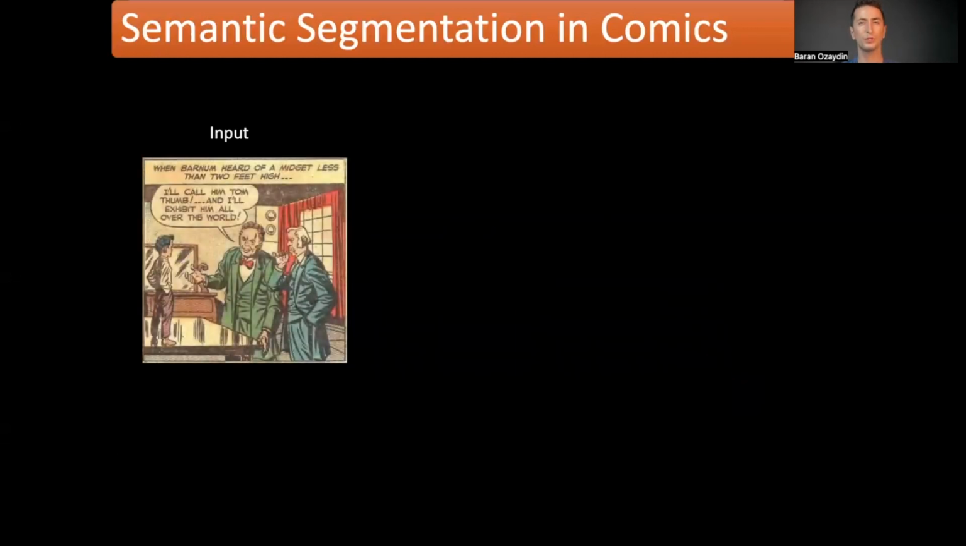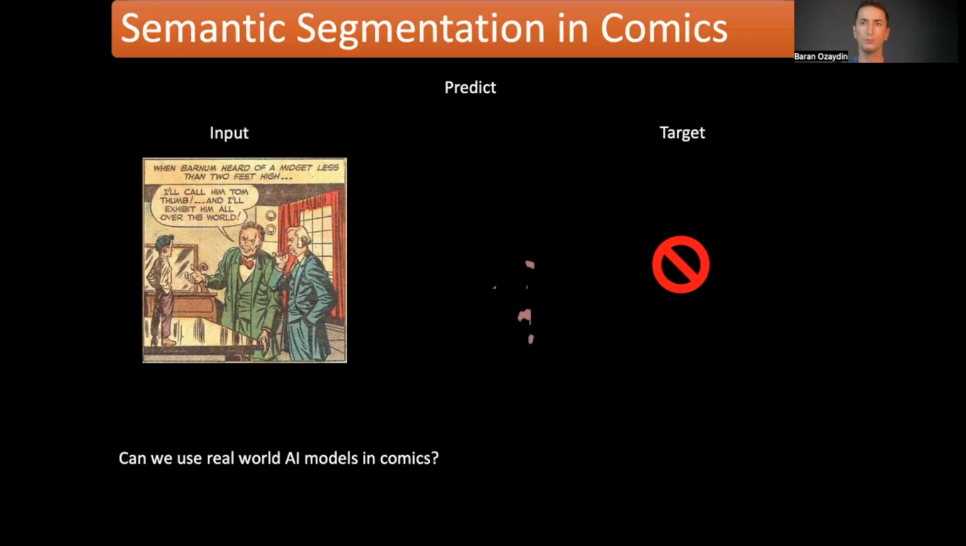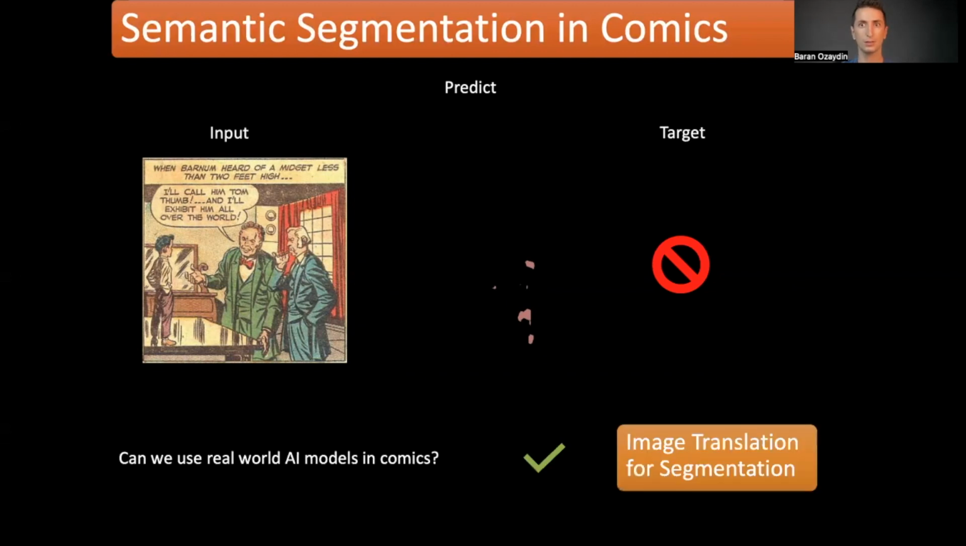But what happens when we try to segment comics? This time, we have the input comics images, but we do not have the segmentation annotations. Hence, we cannot train our model. In that case, a naive approach would be to use the model trained on real images to segment comics, and the predictions of such a model would not be accurate. Can we find a way to use real-world AI models in comics? Yes, if we use image translation methods.